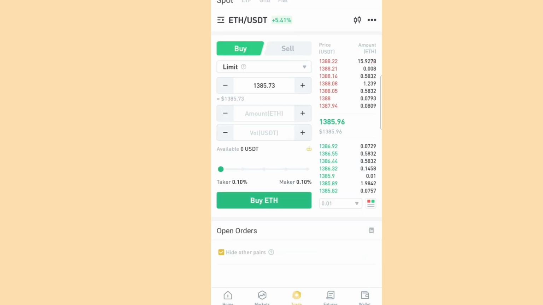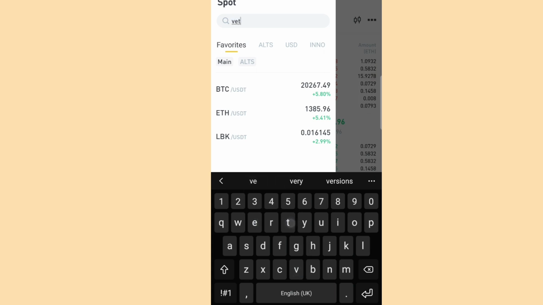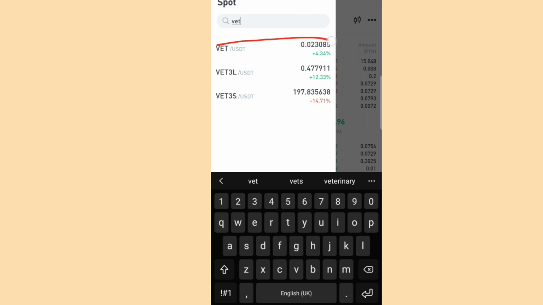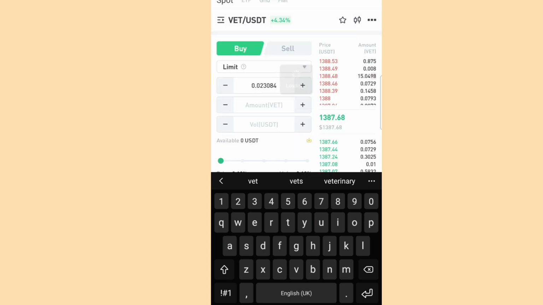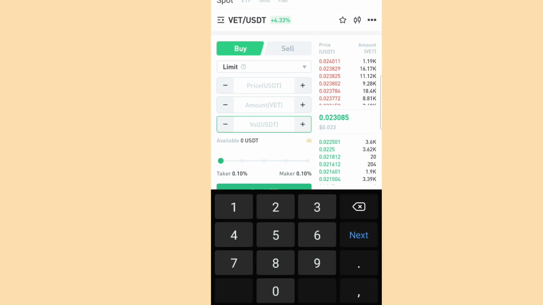Once you are in this trade, you now go over to this option here, because this is our spot. You tap on it and select this coin, VET/USDT, because we want to swap our USDT to this VET. Once you select it, you will see the options that say price, amount, and volume of USDT. Here, where it says volume of USDT, you now type in the amount of USDT that you have.